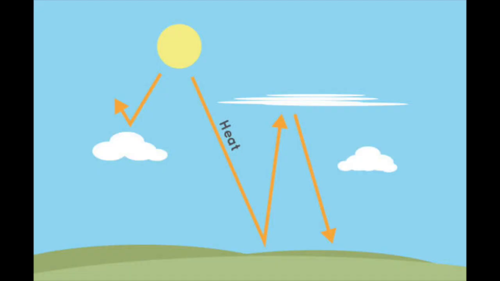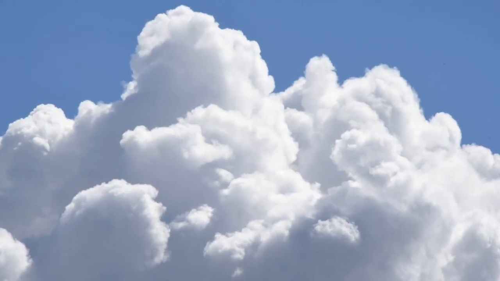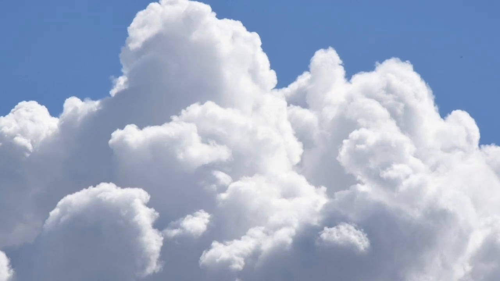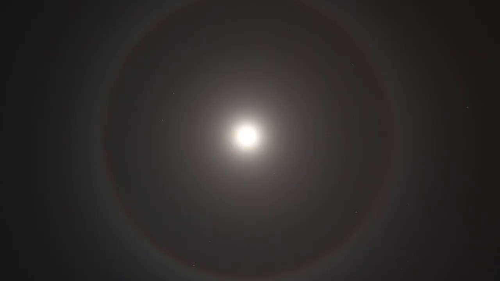Clouds also complicate our picture in a way that's very difficult to quantify because clouds do two opposing things. They absorb outgoing long-wave radiation even better than greenhouse gases, and that acts to warm the planet. On the other hand, they reflect away incoming short-wave radiation, and that acts to cool the planet. Moreover, some clouds, like puffy cumulus clouds, reflect away a lot of shortwave, while others, like thin stratospheric clouds that often appear only as little rings around the moon, for example, reflect almost no shortwave but still absorb a lot of longwave.